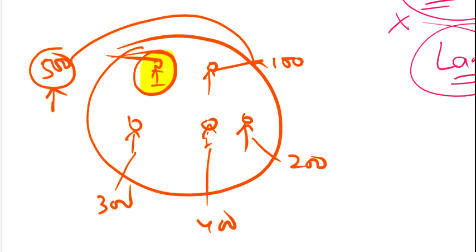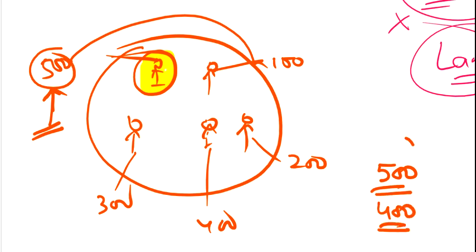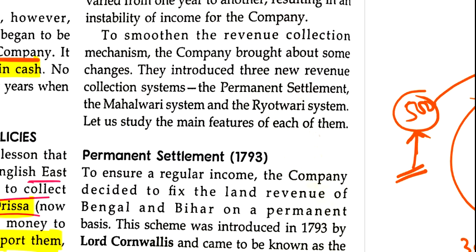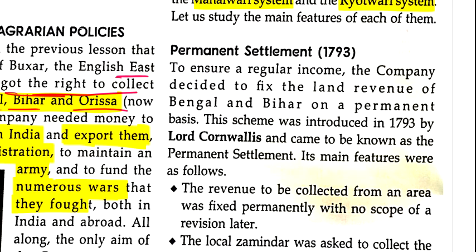And again this bid used to change from year to year. So the income was also not stable, that every year we will get 500, this year 500 or next year 400. So instability of income always persisted. So this system failed. So they introduced 3 new revenue collection systems. And what are those 3 revenue collection systems? One is the permanent settlement, next is the Mahalwari system, and next is the Ryotwari system. Clear? Now we will start with the first method, that is the permanent settlement.